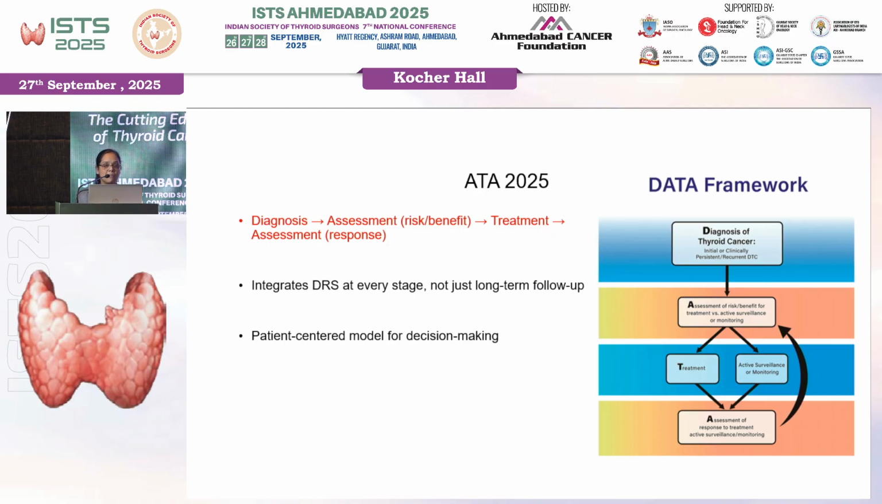So now I think we have been hearing this data framework since the very morning, and we have all gone through it. That data has now been incorporated into the ATA guidelines 2025, and it basically includes the diagnosis, assessment, which is risk versus benefit, and treatment, and then you assess the response to the treatment. It looks like a more patient-centric model, and it gives you a better framework, more clarity, and it is more methodical. And here it is done at almost every stage.